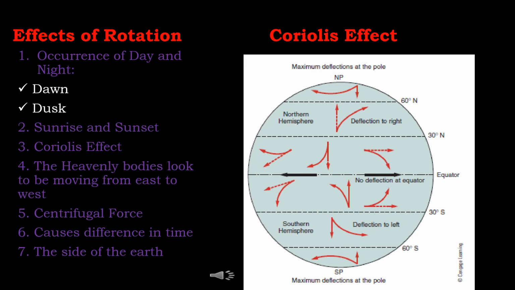Second one, rotation in combination with revolution, Earth's movement round the sun, causes seasons and variations in the length of day and night over different places on Earth.